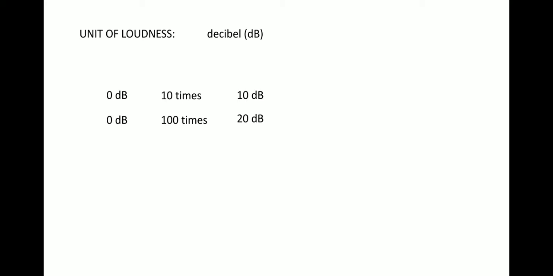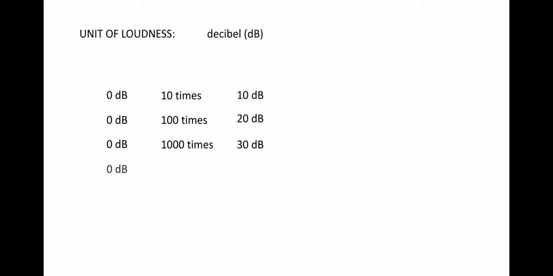If it is 1000 times greater, then the resulting loudness will not be 1000 decibels, but 30 decibels.